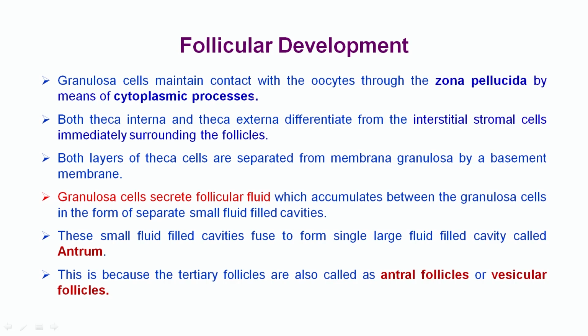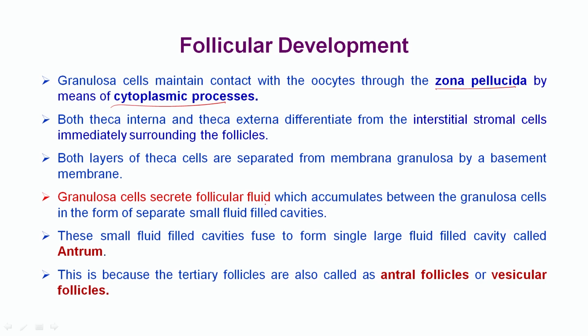Granulosa cells maintain contact with the oocyte through the zona pellucida by means of cytoplasmic processes. Both theca interna and theca externa differentiate from the interstitial stromal cells immediately surrounding the follicle. Both layers of the theca cells are separated from the membrana granulosa by a basement membrane.